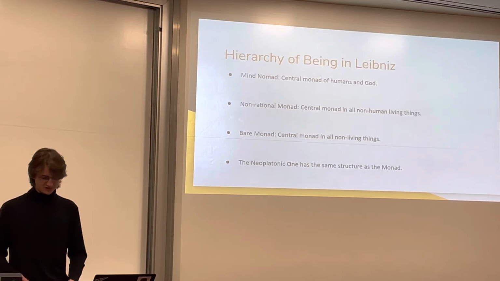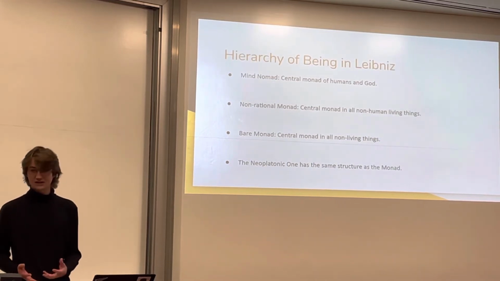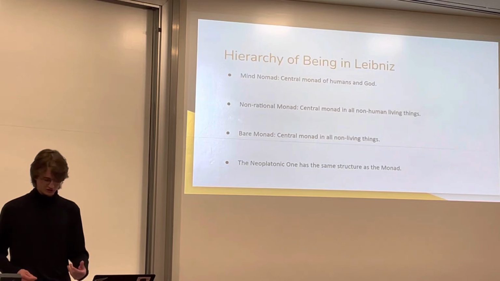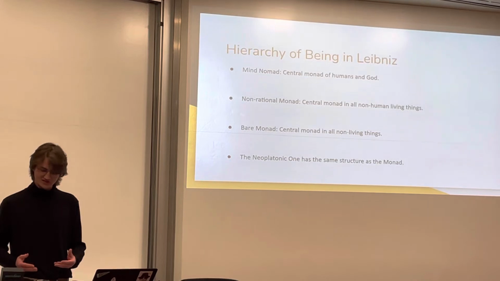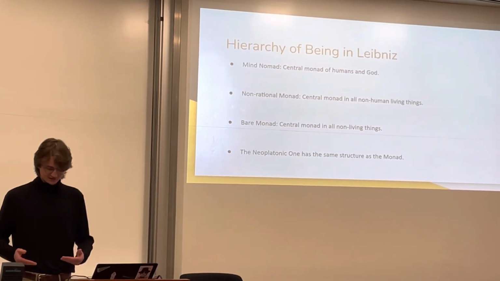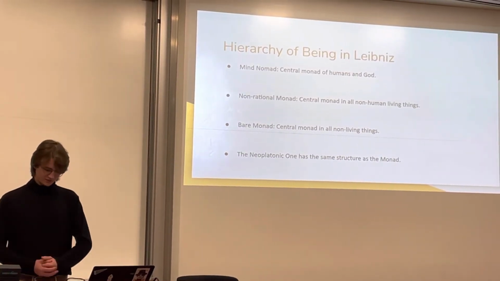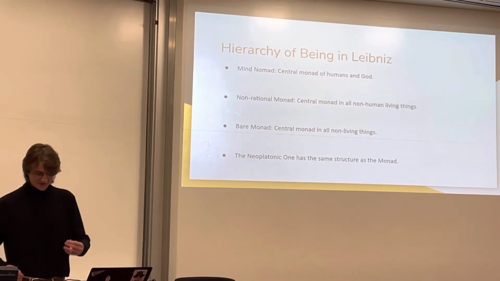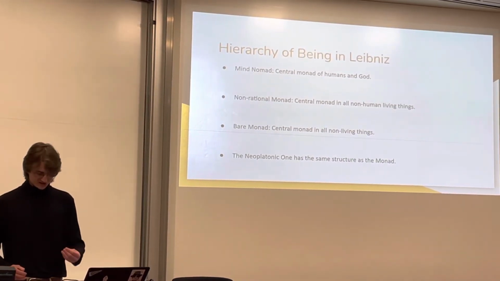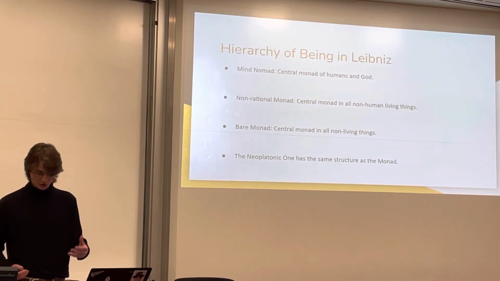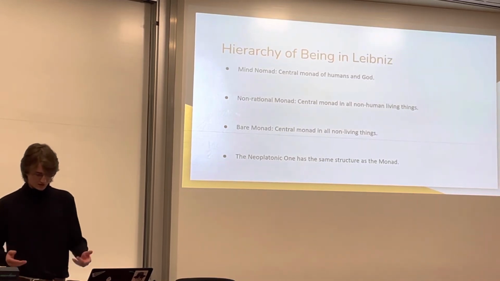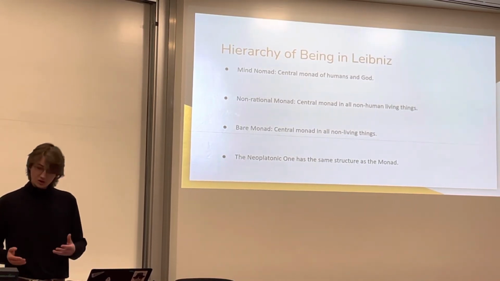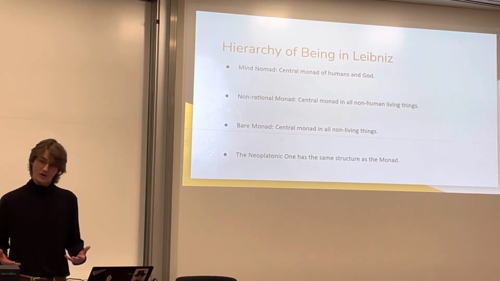Even though God is at the top, he has communication and connection with all lower levels of the hierarchy, but only humans and angels can cognize him. The hierarchy of being that Leibniz organizes all existence through is not provided as an exact list in his work, but I can lay out a sketch. The mind monad is God, and this is the central monad of humans. This is the central monad of humans because humans are the only finite creature which has the ability to have communication with God. And according to Christianity, they are made in God's image. God himself, according to Leibniz, is the monarch of minds, or the most rational of the rational.